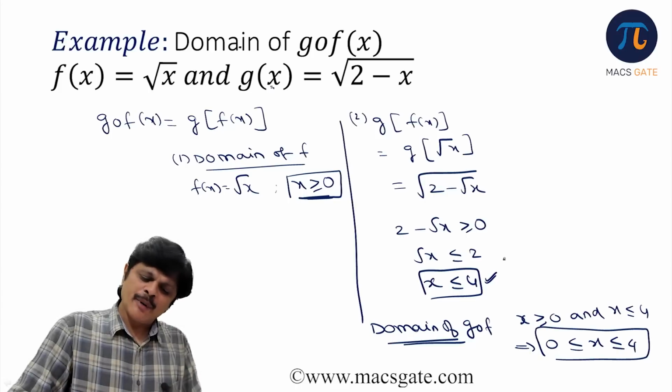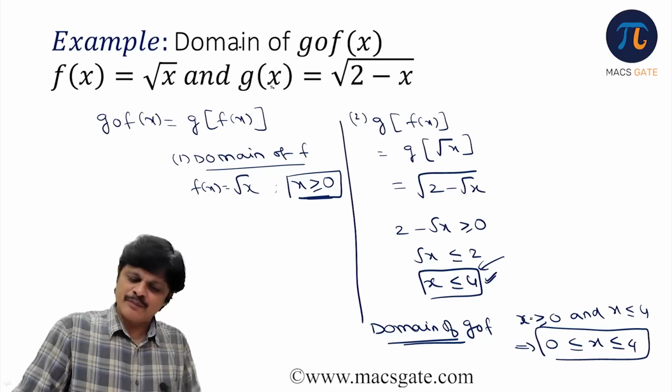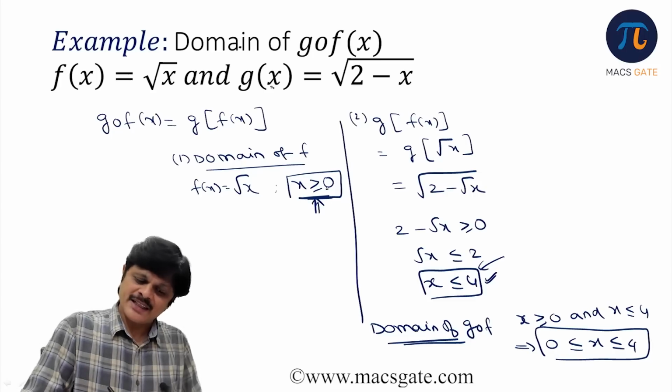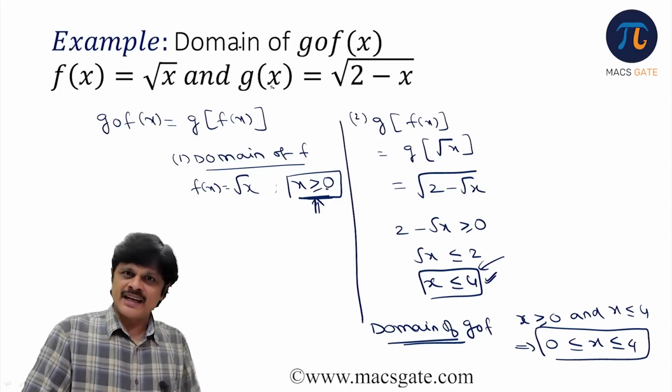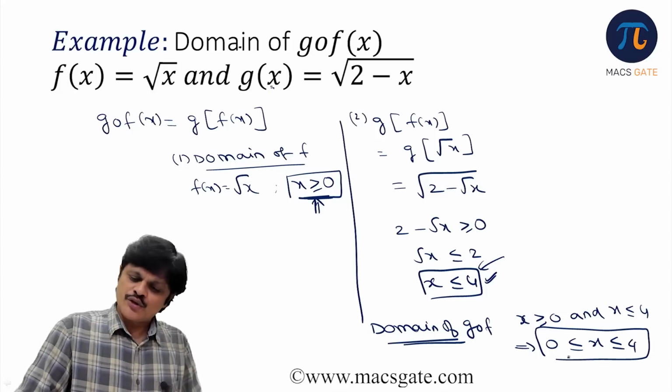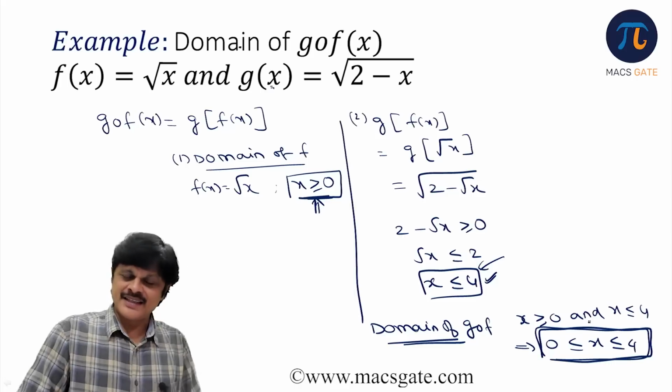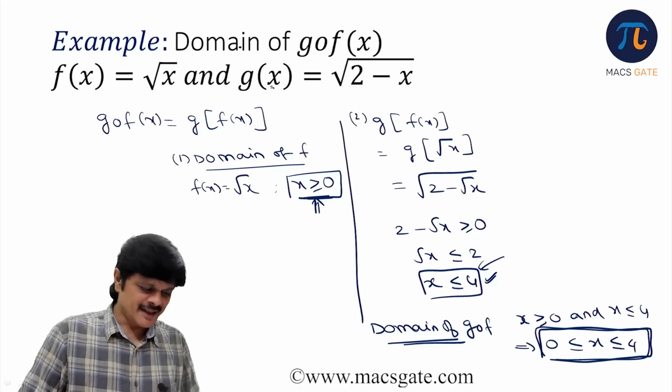Generally people take just one part as the domain, but they miss this particular part. We should include both, because only when this is defined is g circle f possible. So you need to combine these two. This is the domain of g circle f.